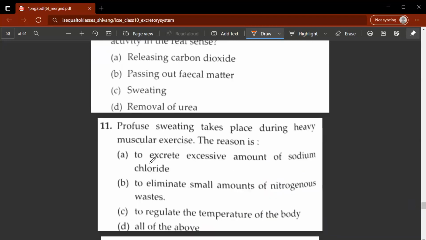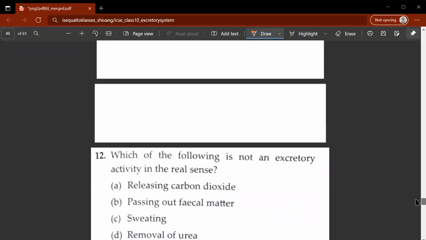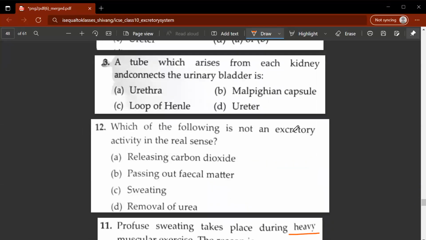11th question: profuse sweating takes place during heavy muscular exercise. What is the reason? The correct reason is D, all of the above: to excrete excessive amounts of sodium chloride, to eliminate small amounts of nitrogenous wastes, and to regulate the temperature of the body. So all three are correct. That's why D would be the correct answer. 12th question: which of the following is not an excretory activity in the real sense? Releasing of carbon dioxide is not an excretory activity in a real sense. Passing out fecal matter, sweating, and removal of urea are termed as excretory activity.